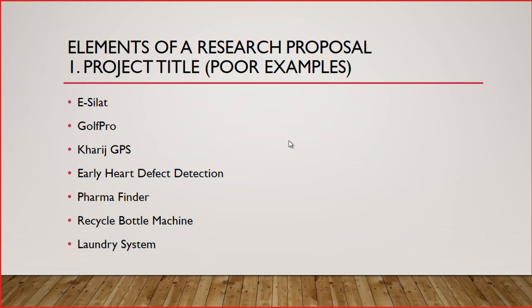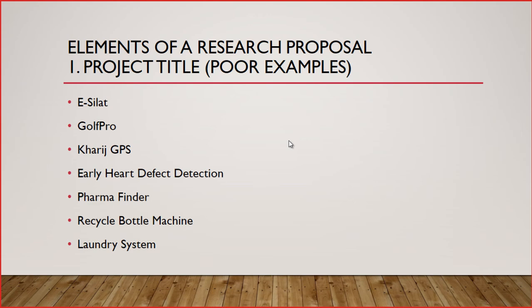Although you have laundry system, we can understand it's about laundry, but it lacks detail, a description of what this system does and how it is unique and special. Remember that when you choose a final year project, a research, it must be interesting.